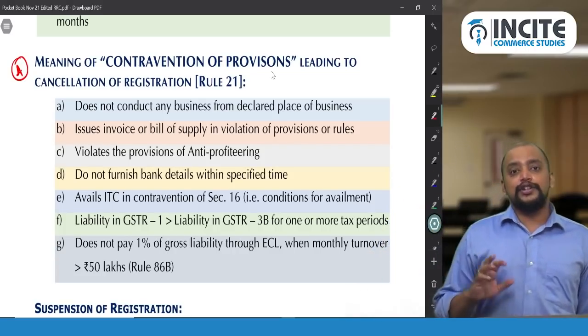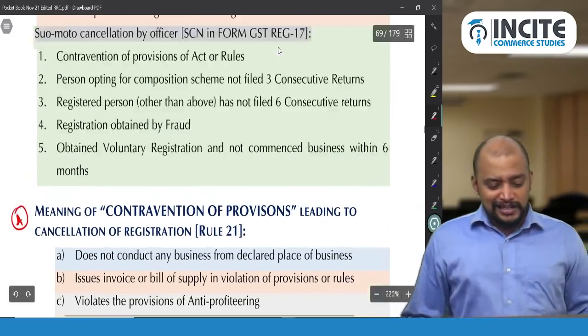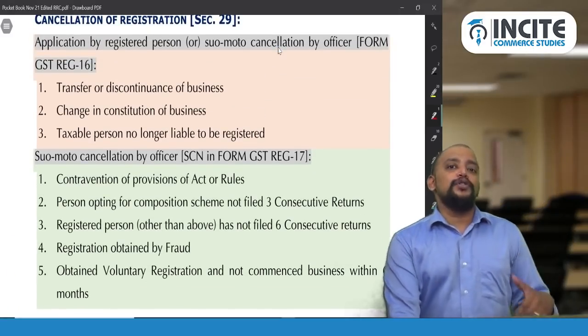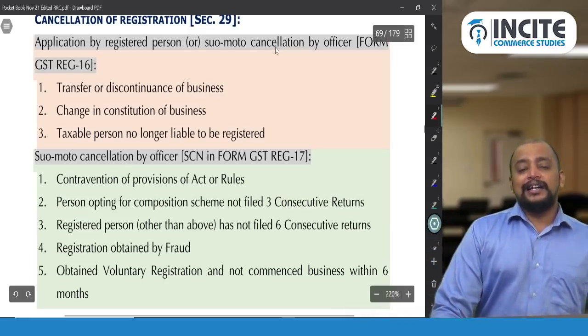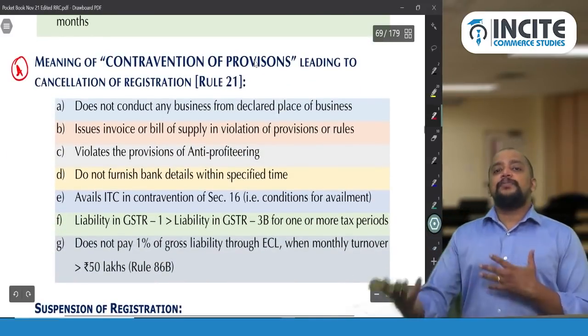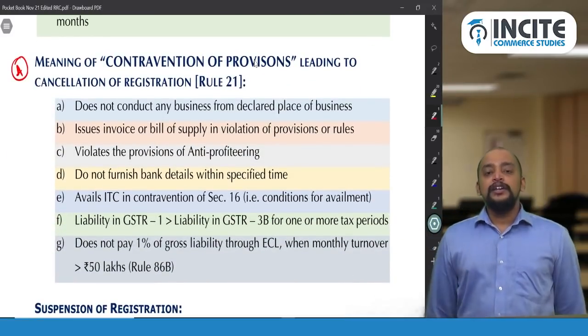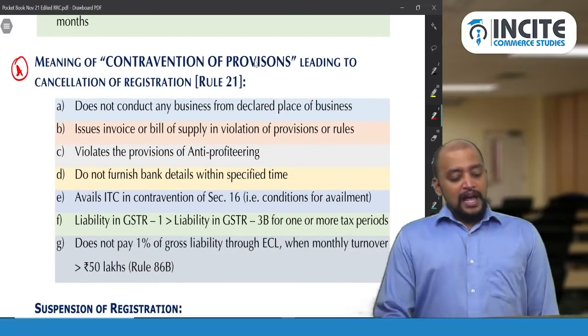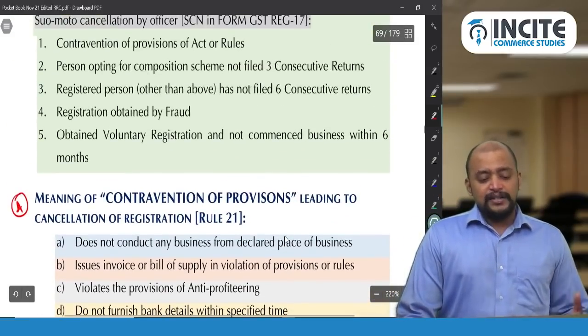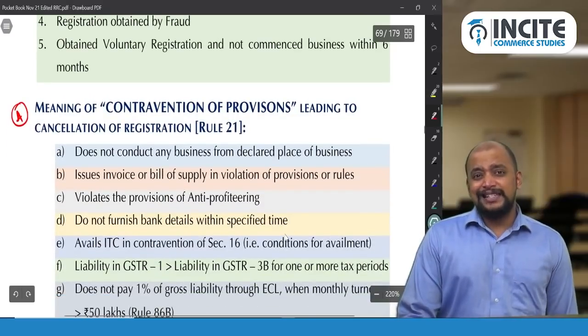Okay, so you need to remember these lists. The previous list, those 8 points are routine. Those 8 points anyhow you will be remembering, and that is not special, it is already asked. But this list is a new list which can be asked as a short note question. Okay, so rule 21. And then, whenever this happens, why will the proper officer be cancelling the registration?